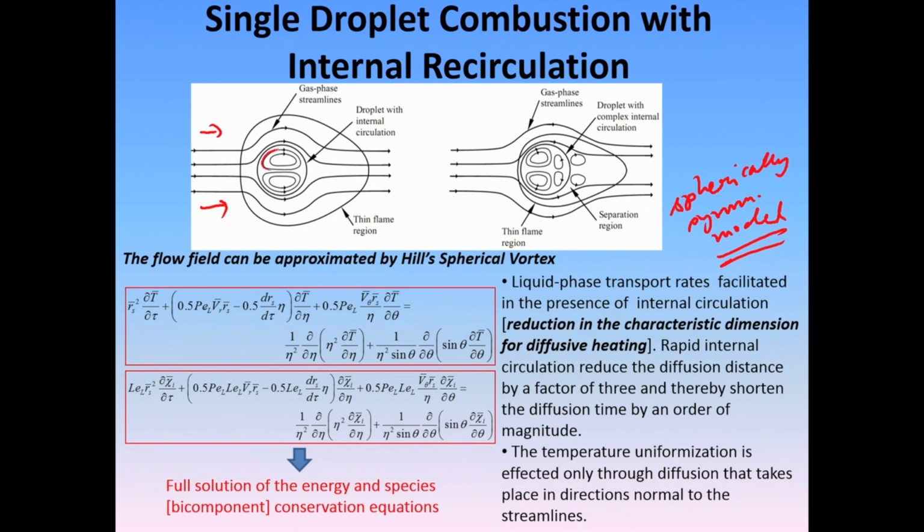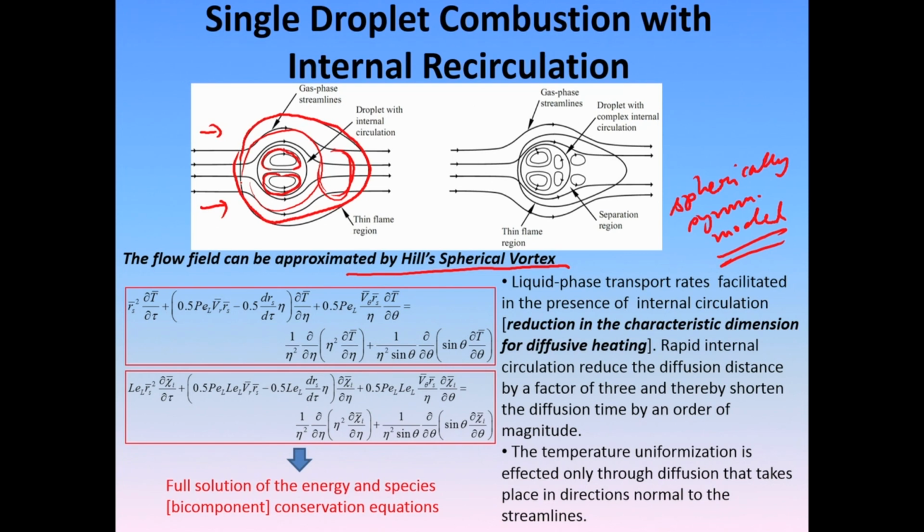There will be an internal flow created within the droplet, which is once again represented by the Hill spherical vortex, and this is the flame front. In addition, you have this egg shaped flame front. A lot of the flame actually burns in the wake of the droplet, and there we get a lot of soot and other features. This is a very thin flame, but the velocity created within the droplet is basically given by the Hill spherical vortex.